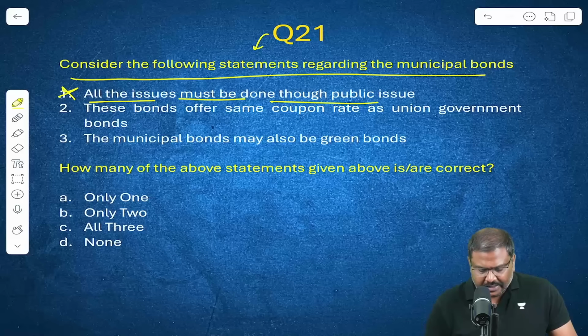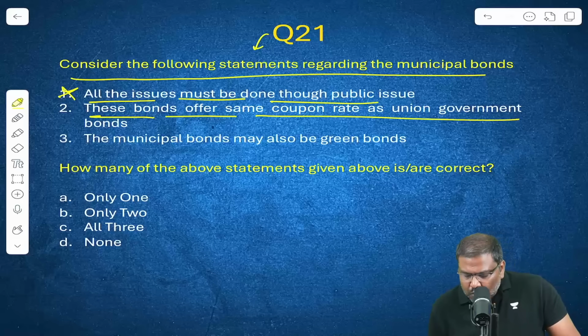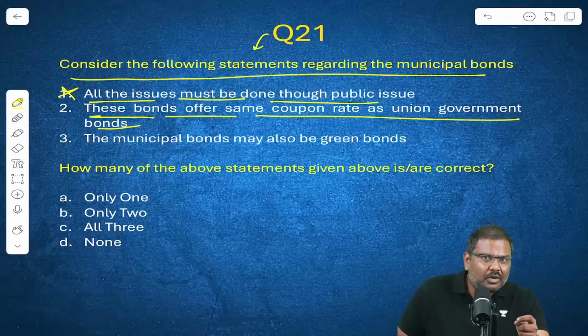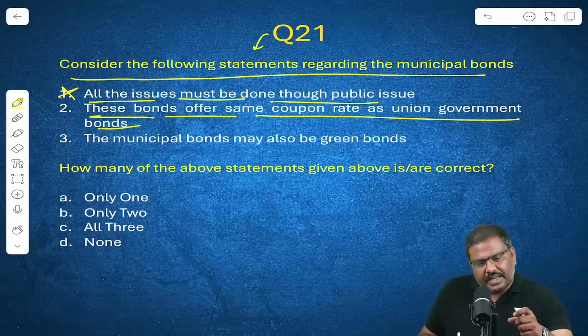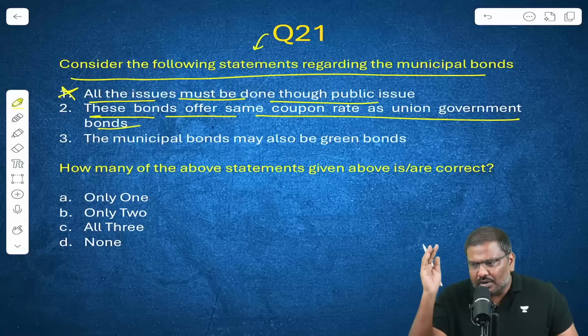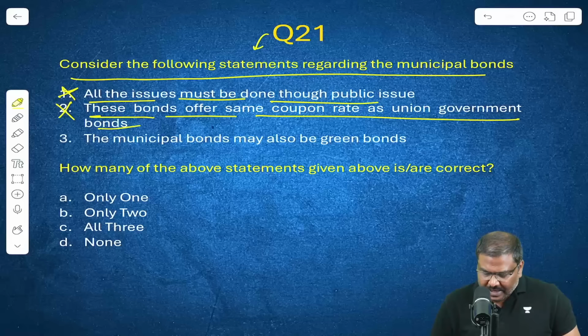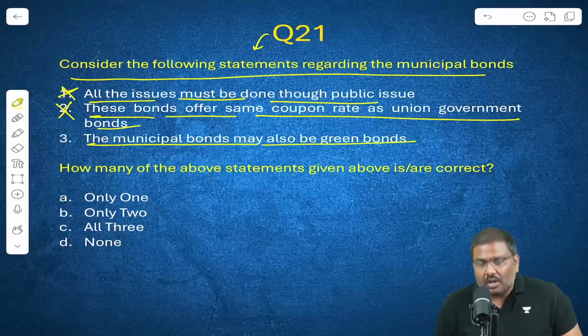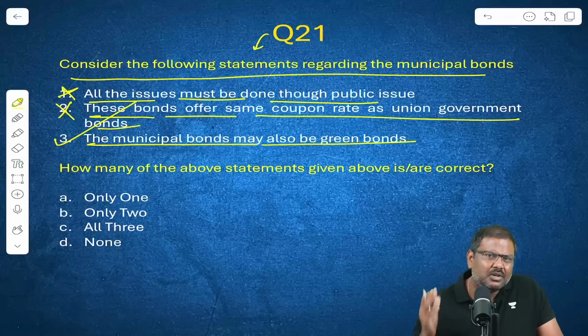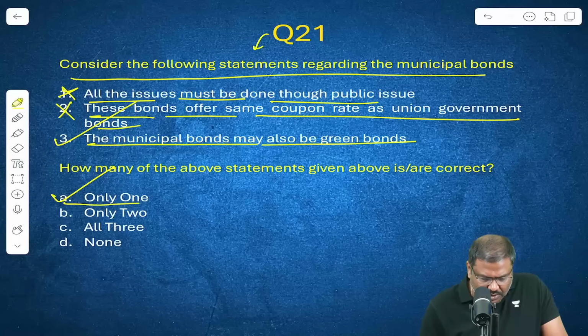First statement incorrect. These bonds offer same coupon rate as the union government bonds. Obviously no, because the government of India is more credible. The safety associated with the government bonds is much higher compared to municipal bonds. So municipal bonds will give you more rate of interest, more coupon rate compared to government of India bonds. Second one is incorrect. The municipal bonds may also be green bonds. Yes, possibility is there. In fact, examples are also there. So, right option for the question number 21 is option A.